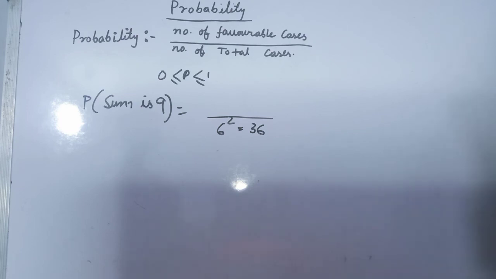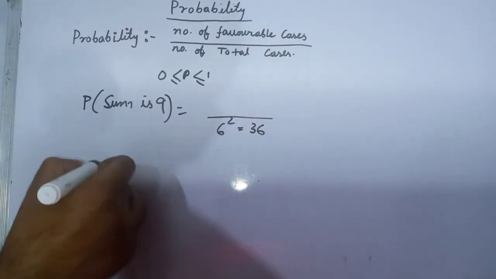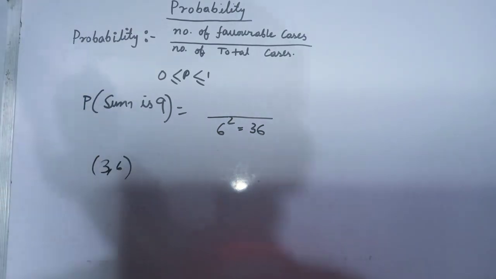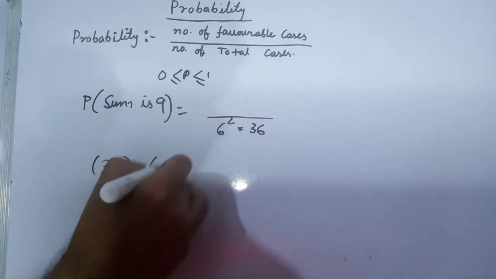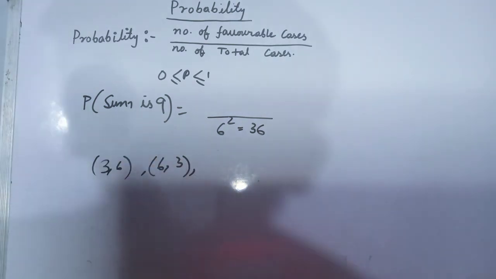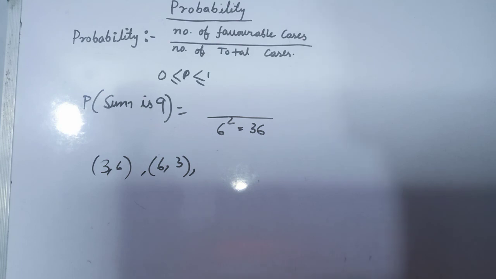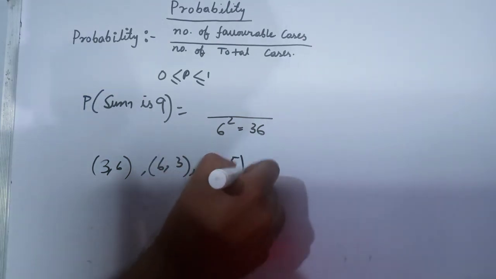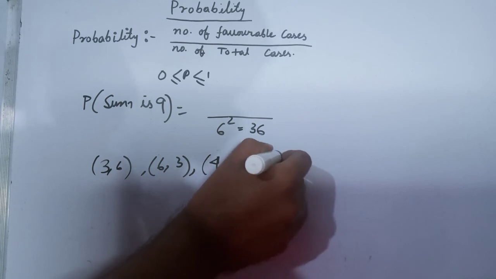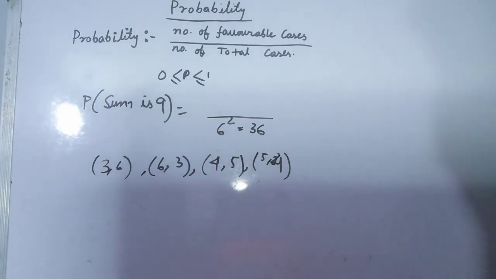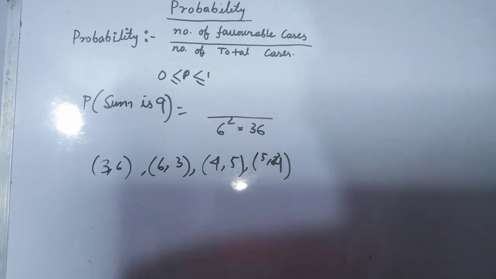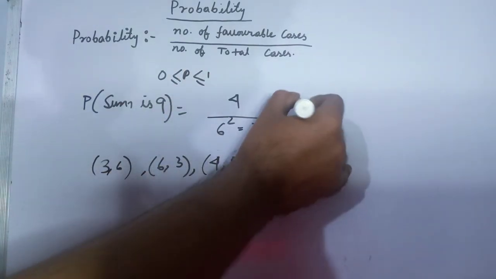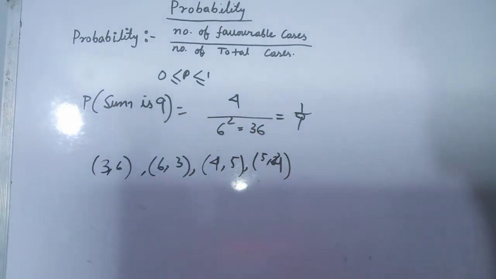3 and 6 is possible, right? If 3 and 6 is possible, then vice versa is also possible: 6 and 3. Now we think 4. So 4 and 5 is possible. Similarly, 5 and 4 is also possible. That's all. So there are 4 cases, so our favorable case is 4. So the required probability is 1 by 9. Okay.